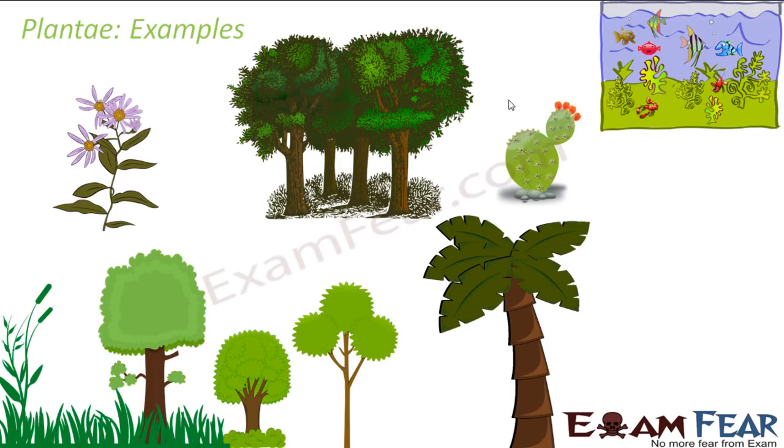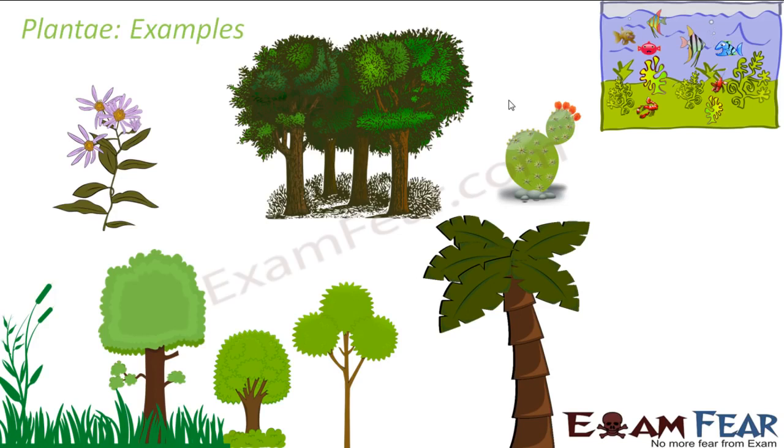I want to know about their mode of nutrition, the habitats, where they live, what kind of environmental condition helps them to survive, what kind of food they eat, how they reproduce. That is also a very important aspect of living organisms. So we want to study the life cycle of the different types of plants.